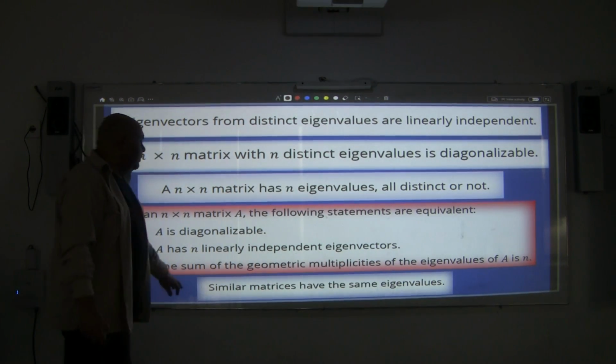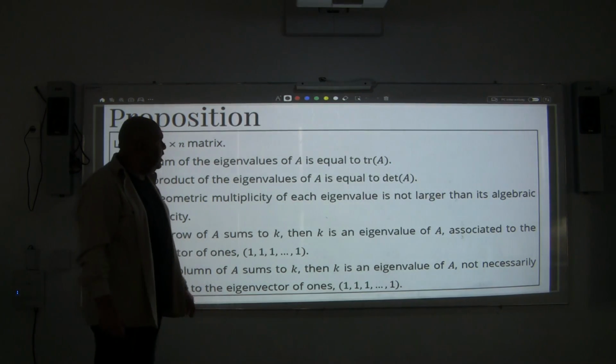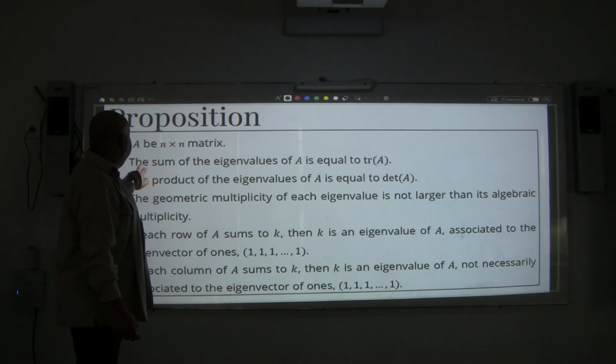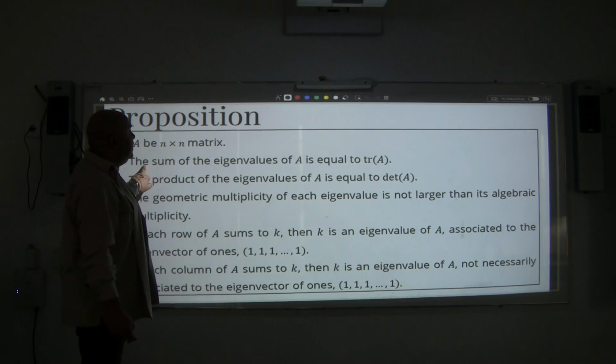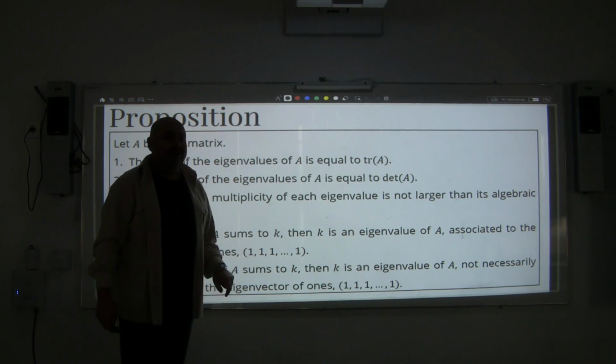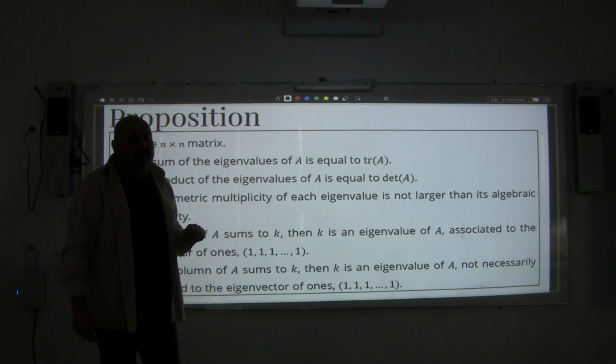Okay? Similar matrices have the same eigenvalues. Also, for those propositions, remark, for an n by n matrix, the sum of the eigenvalues of A is equal to the trace of A. What's the trace? The sum. Yes, the sum of the principal diagonal.